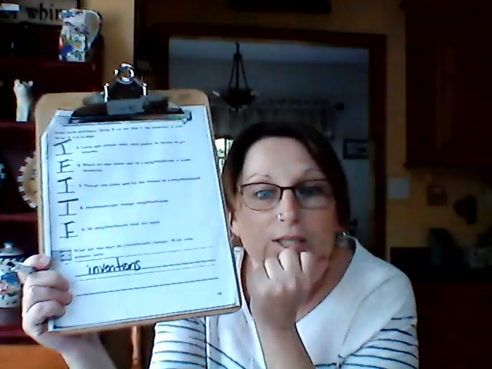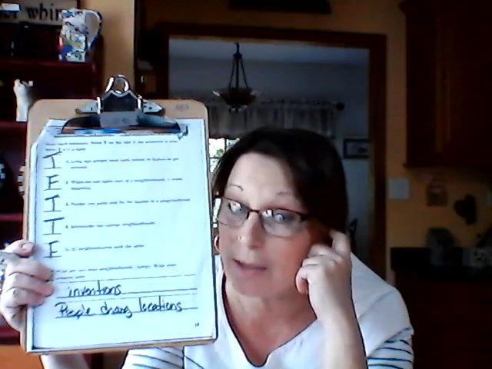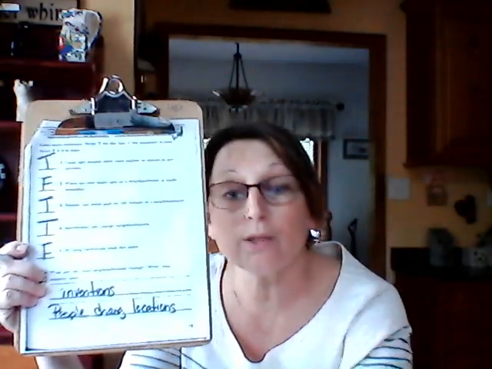And what's another way besides inventions that neighborhoods change? People change locations. So we can write people change locations. And when I say locations, I mean living locations. So that means people move in and out. People move out and then new people move in.